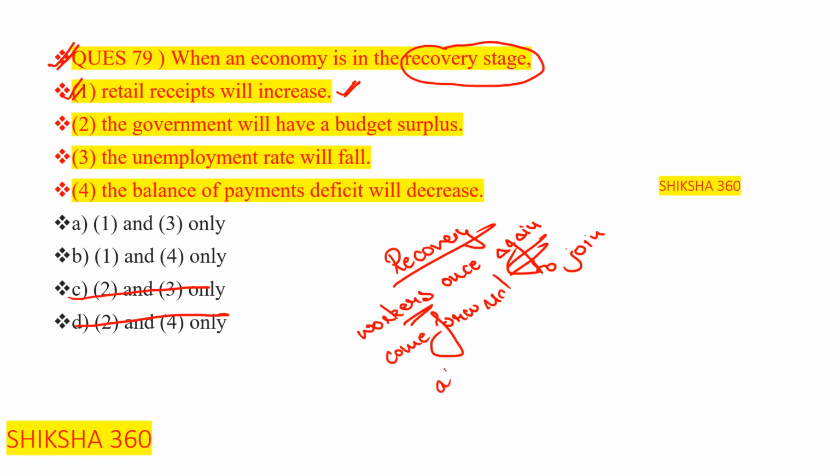So it leads to the unemployment rate falling. This one is also correct, so this one is our answer.